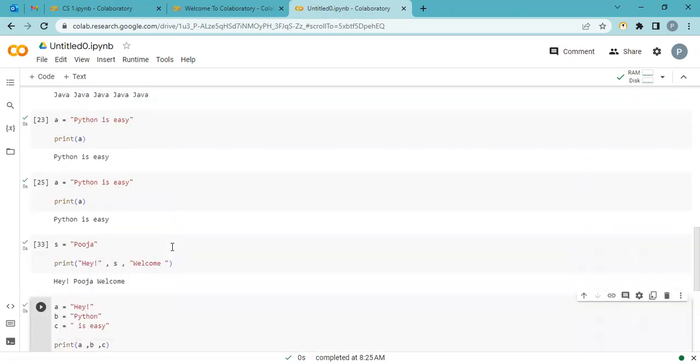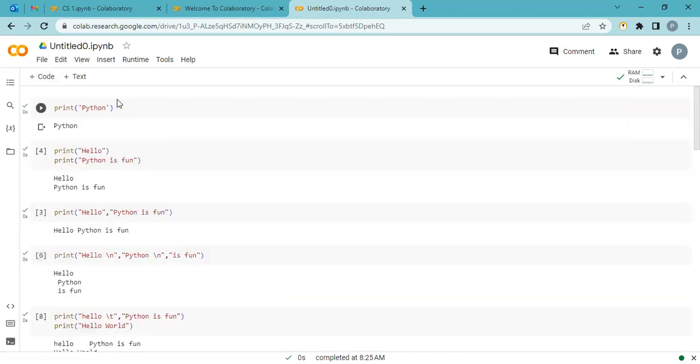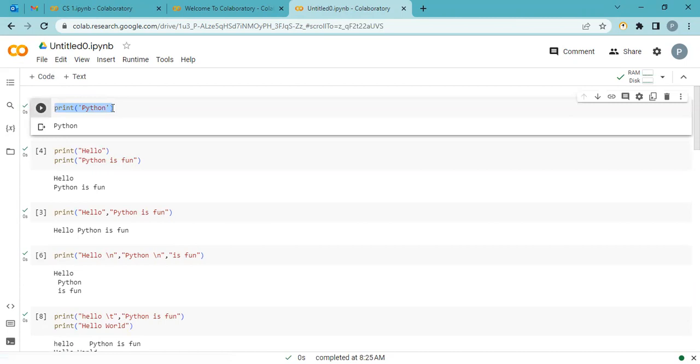Okay, so now let's do a quick recap. We start with the simple print statement, and whatever we want to print, we use single or double quotation. Single is allowed, double is also allowed. And click on run. This platform is Google Colab. You just have to sign in, and all your files are connected with your particular email ID, Google Drive. We can save the file name here.